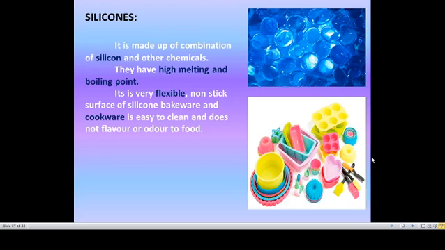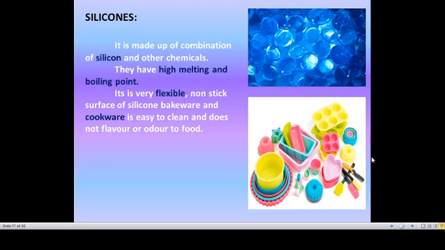And the last one is silicone. Underline the word silicone on page number 20. Silicones are substances made up of a combination of silicon and other chemicals. They have high melting and boiling points, and are also very flexible. They are resistant to heat and water. Resistant means they repel, they will not get melted when we give heat. If we use them to boil something at a high boiling point, they will be resistant to the heat.